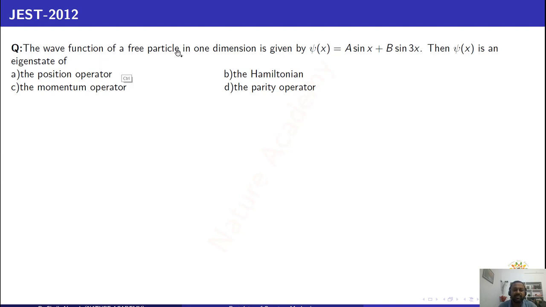The wave function of a particle in one dimension is given by psi of x equals a sin x plus b sin 3x. Then psi of x is an eigenstate of the position operator, the momentum operator, the Hamiltonian and the parity operator.